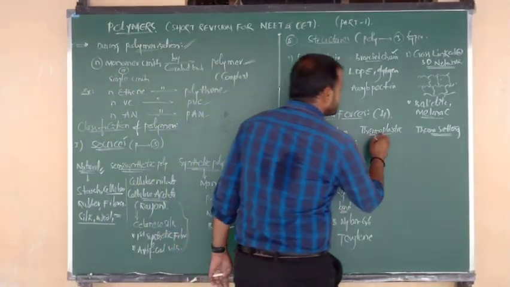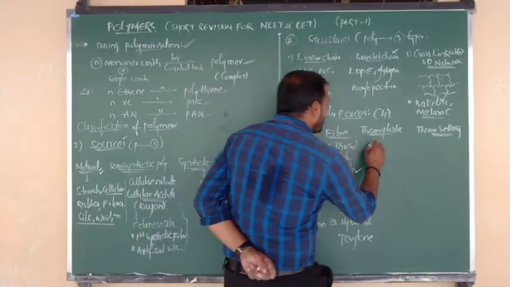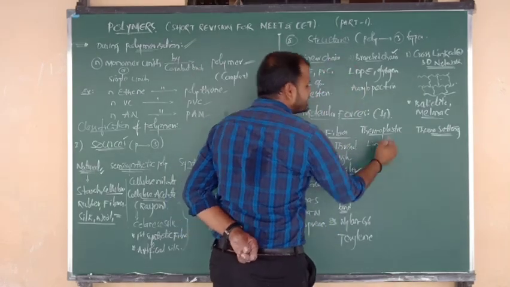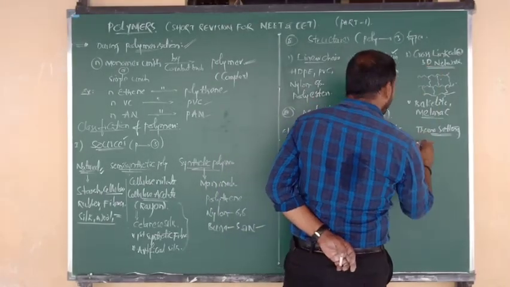Good. Next is thermoplastic and thermosetting polymers. Thermoplastic polymers have a linear chain structure, while thermosetting polymers have a completely cross-linked structure.